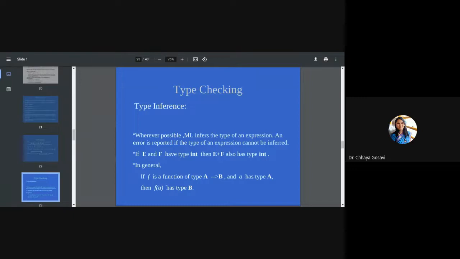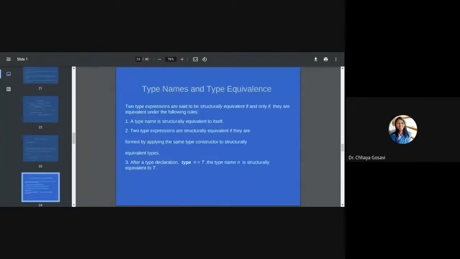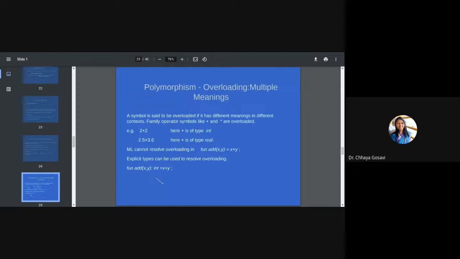Type checking is similar to the type checking we have seen in unit number 2, last lecture. It is referred to as inferring the type. If E is integer, P is integer, F is integer, this will result in integer. So you should have a type for each expression, and type names and type equivalents we have discussed in the previous unit. Types can be overloaded, that is multiple meanings, plus here performing integer addition or floating point addition.